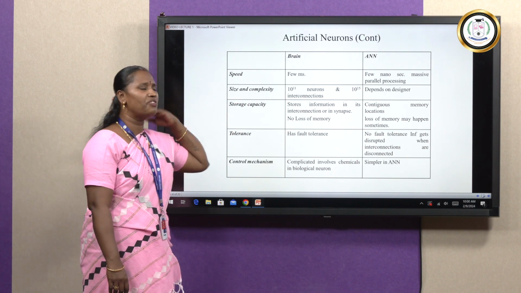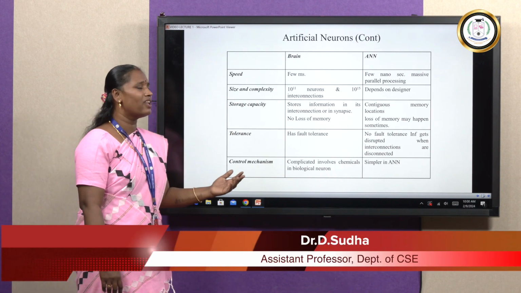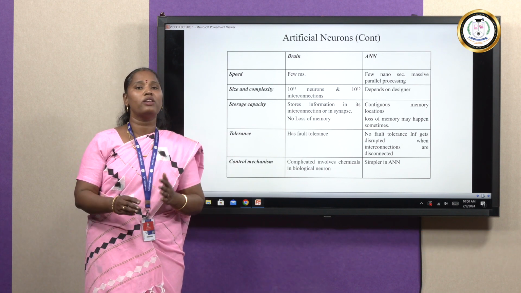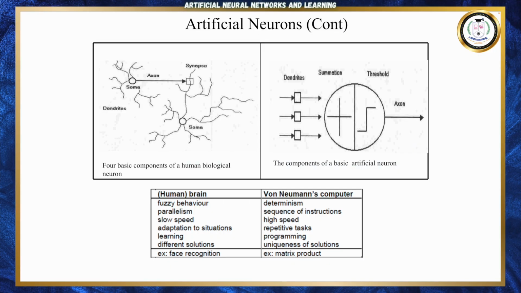But in the case of artificial neural network, depending upon the designer, we will be able to solve many kinds of complex problems. In the case of artificial neural network, it gives the best efficiency for simpler algorithms. Now let's move to the next.